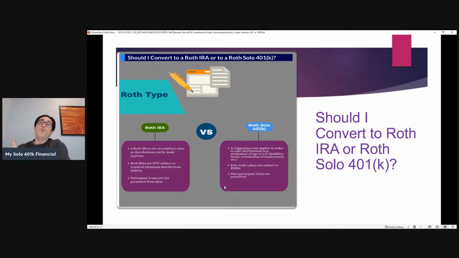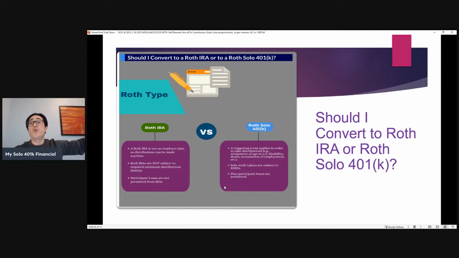With a Roth Solo 401k, like we talked about with the new employer contributions being able to be made as a Roth contribution, before one can transfer funds out of the Roth Solo 401k account, they have to meet a triggering event, for example, attaining age 59 and a half or older. Whereas with a Roth IRA, funds can be taken out of that Roth IRA without having to meet a triggering event.